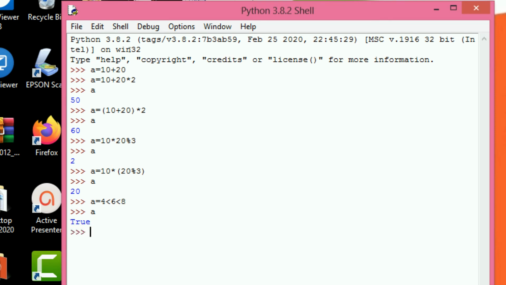Okay, now we can see operations on bitwise. A equals 5 or 4 right shift 1. Of these two operators, shift has higher precedence. So first the bitwise shift operator is performed, then we go for the OR operation. What is the result? It results in 7. Same like that, a equals 5 and 4 right shift 1. What is the expected output? 0.